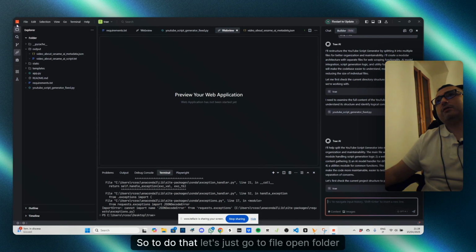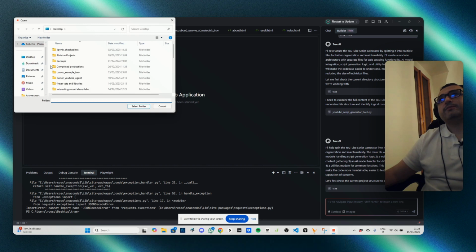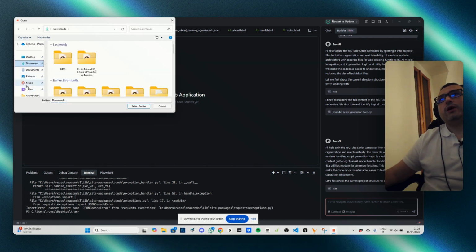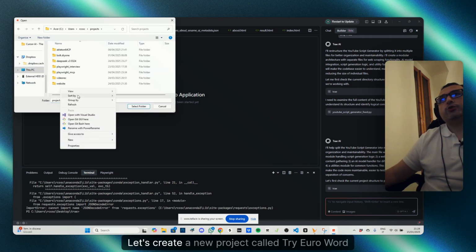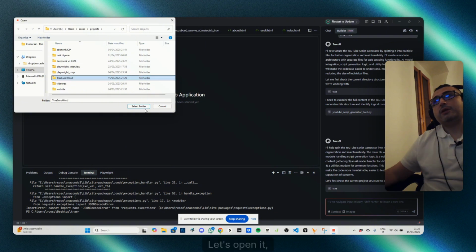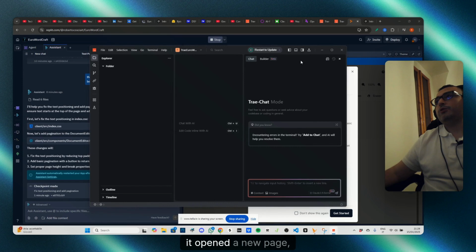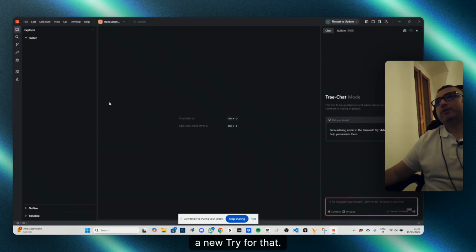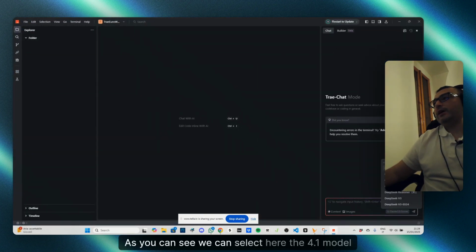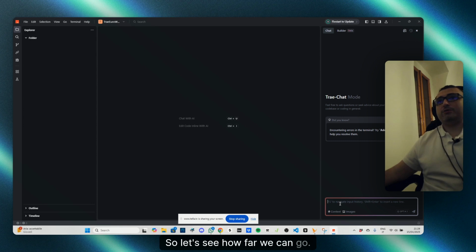To do that, let's just go to File, Open Folder, and go to our PC. Let's create a new project called Trae Euro Word. Let's open it, trust it. And here we go. It opened a new window for that. As you can see, we can select here the 4.1 model, totally for free. So let's see how far we can go.